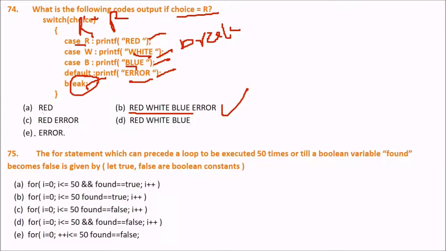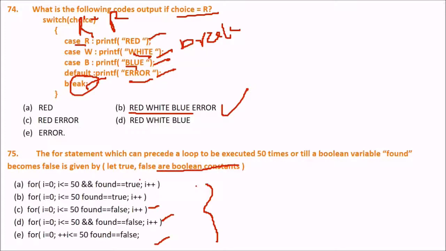Next is the for statement which can precede a loop to be executed 50 times or till a boolean variable is found becomes false. These are options for you. These are the three we will take.